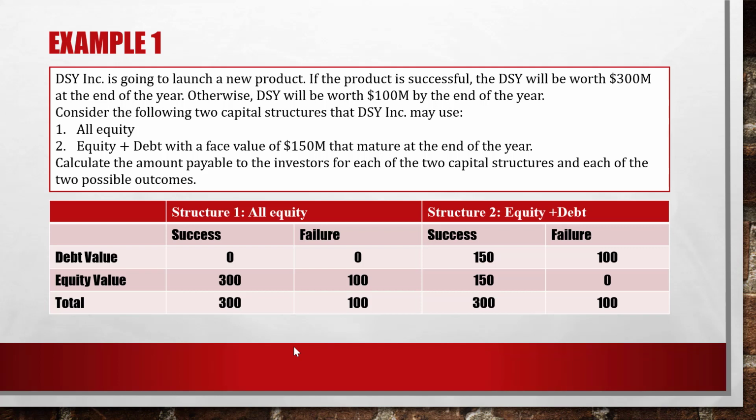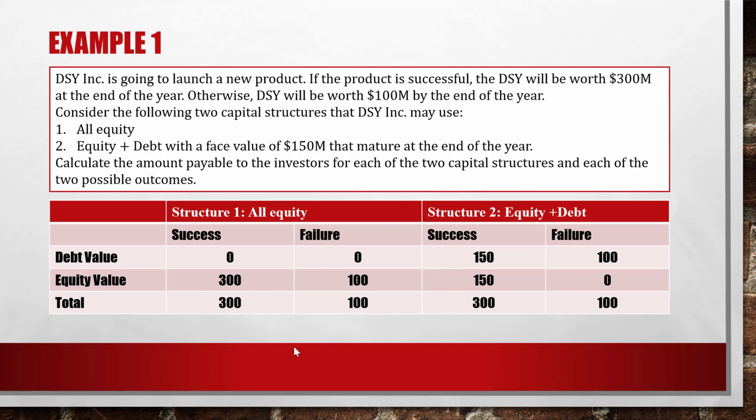So if we notice here, we see that the firm value remains the same no matter which structure the investors make use of. You see that? So here MM proposition 1 holds, right? Remember, MM proposition 1 says that the firm value is unaffected by the capital structure.